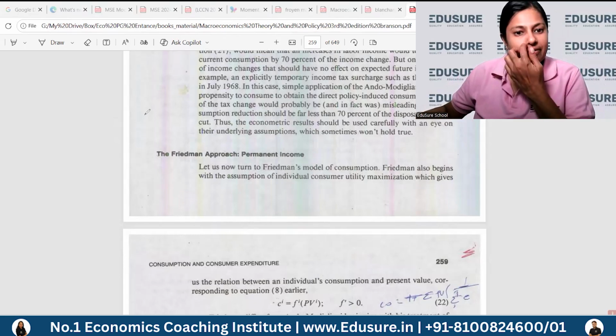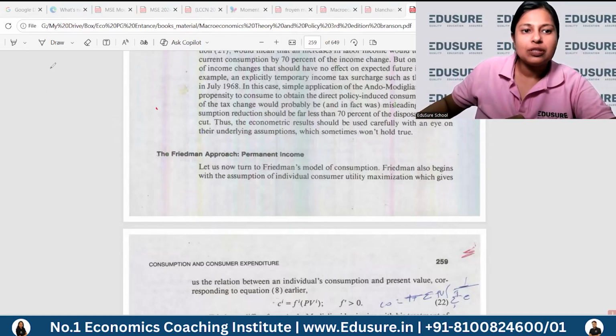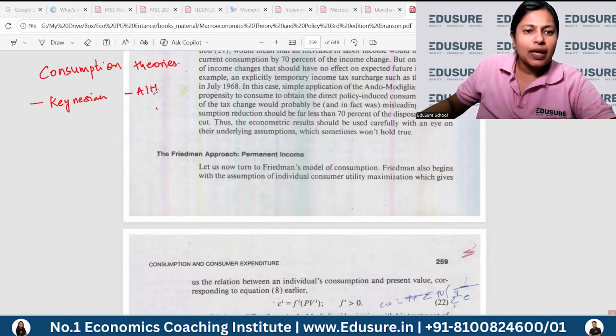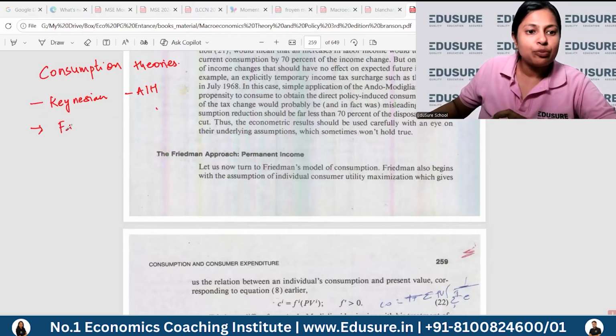Right. Hello, everyone. So today we are going to talk about Friedman's approach to the permanent income hypothesis. This is a part of consumption theories. Earlier we talked about the traditional Keynesian consumption function, also called the absolute income hypothesis. The base of consumption theory comes from microeconomics, from Fisher's intertemporal choice model.